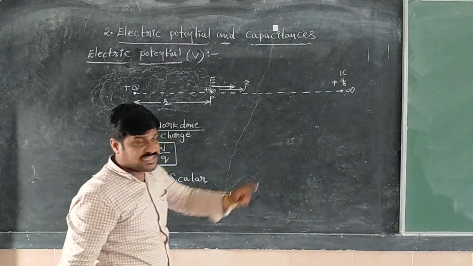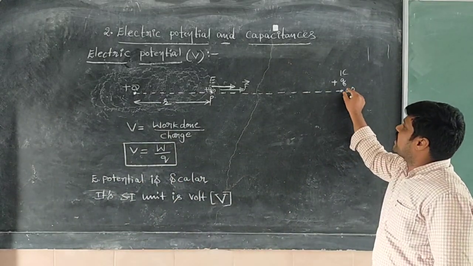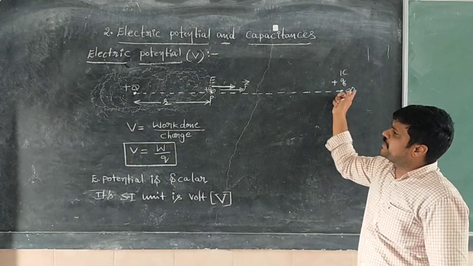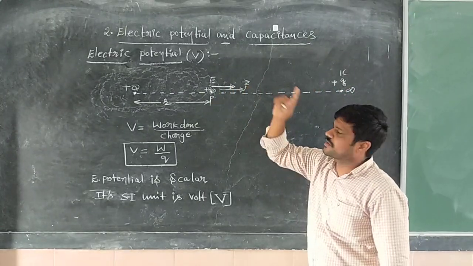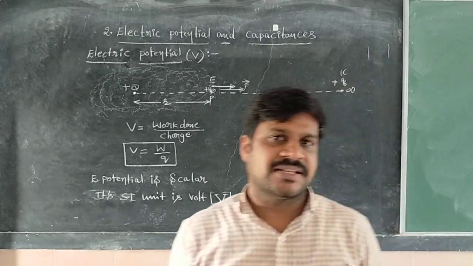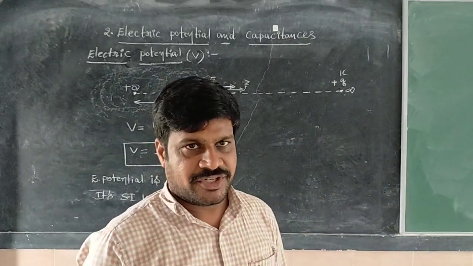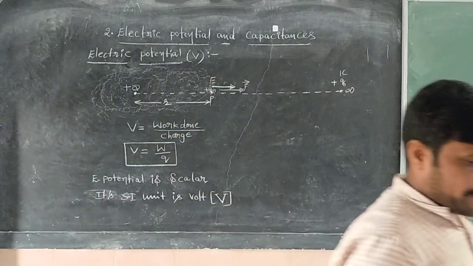That means here we are bringing the unit positive charge from infinity to a given point, of course, opposite to the direction of the electrostatic force of that field. That is said to be electric potential. Yes, I will give the definition also here itself. Look.